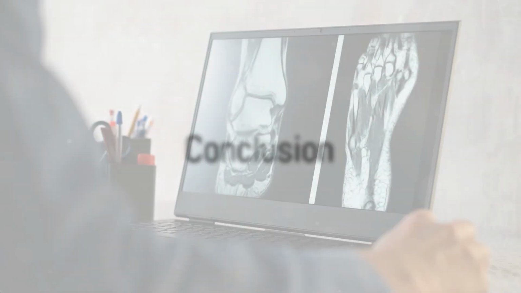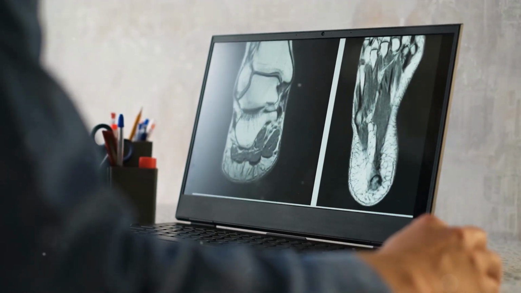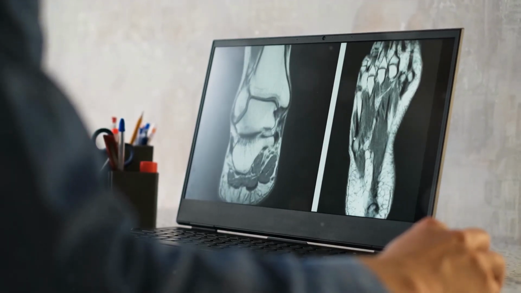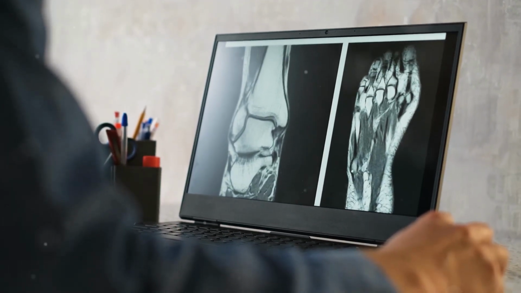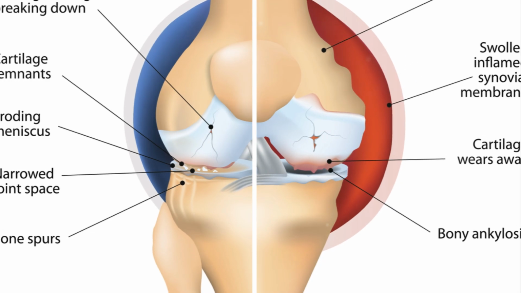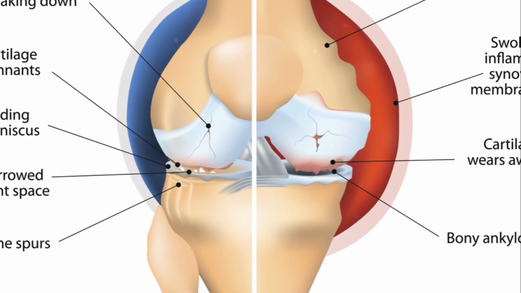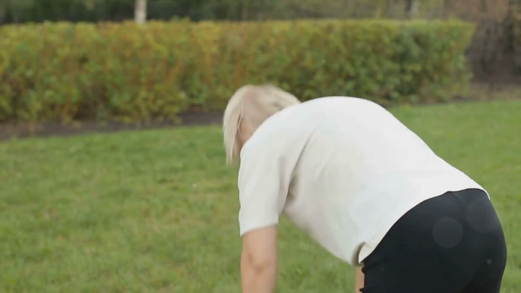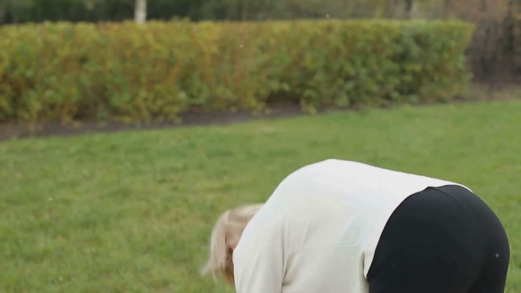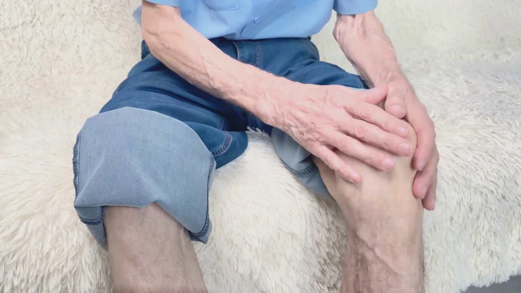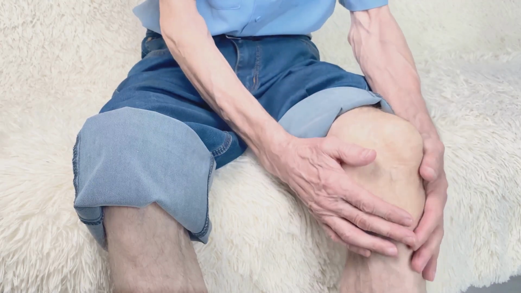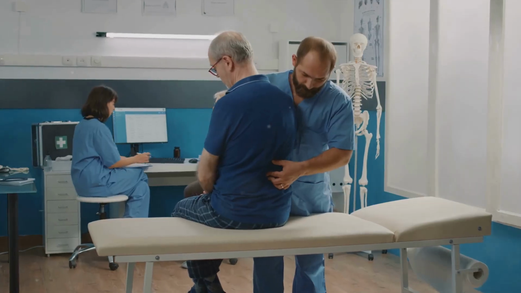Let's quickly recap. Arthritis is not one condition, but a collection of joint diseases and conditions characterized by inflammation and pain. There are many types, including osteoarthritis, rheumatoid arthritis, and psoriatic arthritis, each with its own set of causes and symptoms. Factors like age, genetics, obesity, and joint injuries can increase your risk. Common symptoms include joint pain, stiffness, swelling, and decreased range of motion. Diagnosis usually involves physical exams, imaging tests, and blood tests.